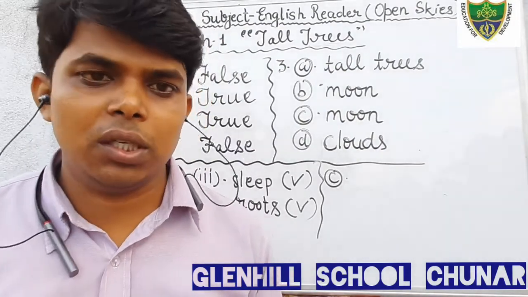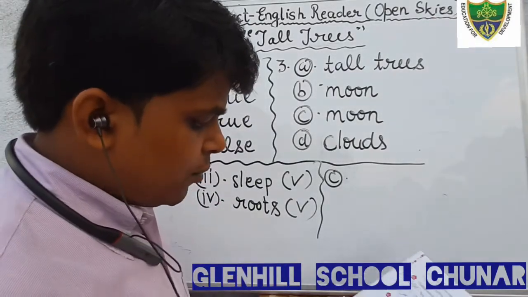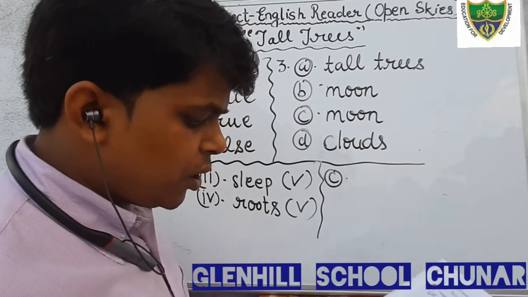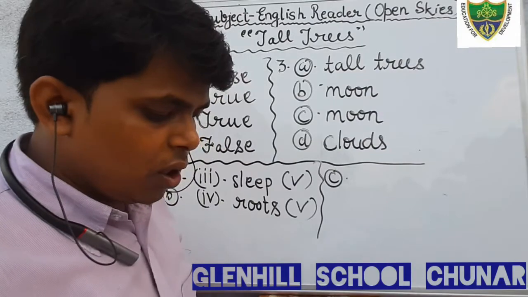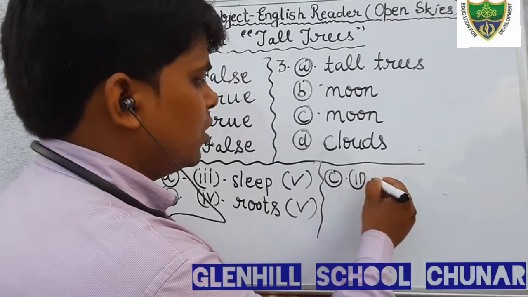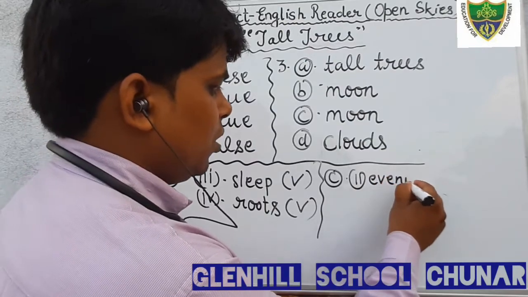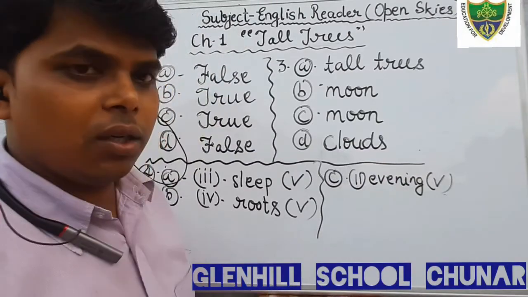So the answer of this question will be, dusk comes after. There are 4 options given: morning, evening, night, afternoon. So here option number 2, that is evening, is correct. So you will tick on that option, evening.